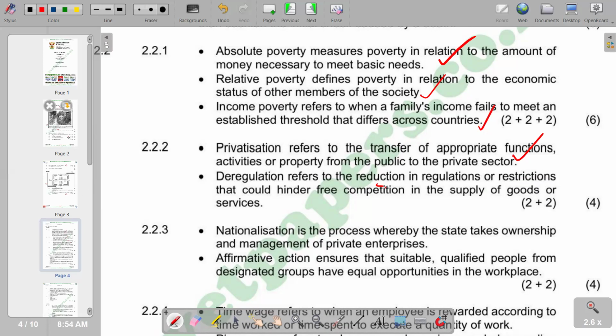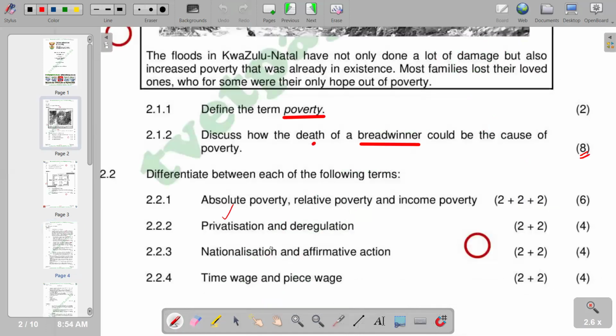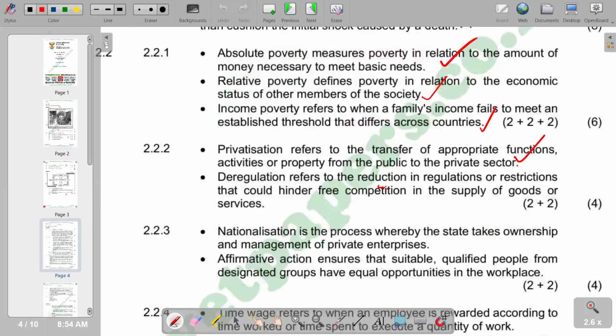So we move on to the next part, whereby we've got nationalization and affirmative action. Nationalization becomes the opposite of privatization, whereby now ownership is being transferred from private ownership to state ownership. So that's what we have. Then we check again in terms of the explanation that we have, whereby nationalization is the process whereby the state takes ownership and management of private enterprises. And then affirmative action ensures that suitable, qualified people from designated groups have equal opportunities in the workplace. So basically, affirmative action is a set of procedures designed to eliminate unlawful discrimination.